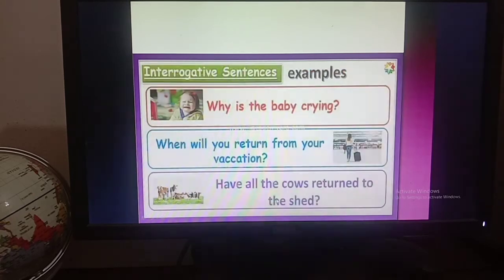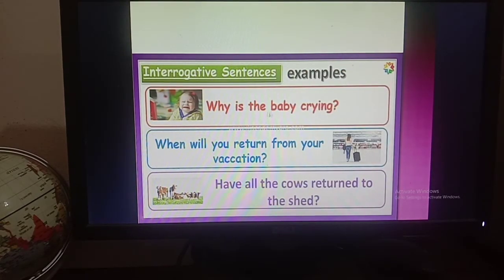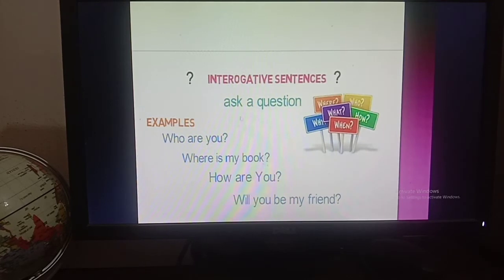Okay, so examples are: Why is the baby crying? There is a question mark, and by seeing this question mark you have to understand that this is an interrogative sentence. When will you return from your vacations? There is another question mark, that means this is an interrogative sentence. Then, have all the cows returned to the shed? There is another question mark. So these are all interrogative sentences. For interrogative sentences you have to remember that they always ask a question.